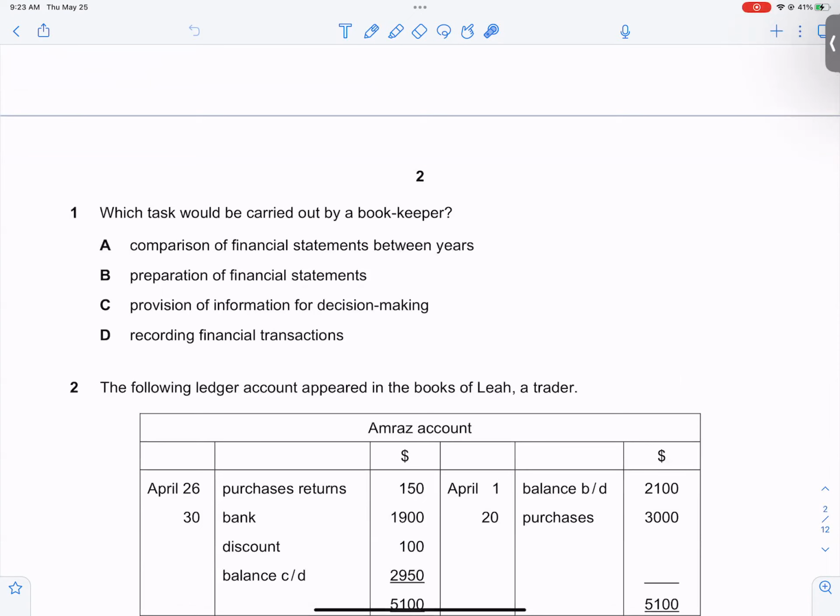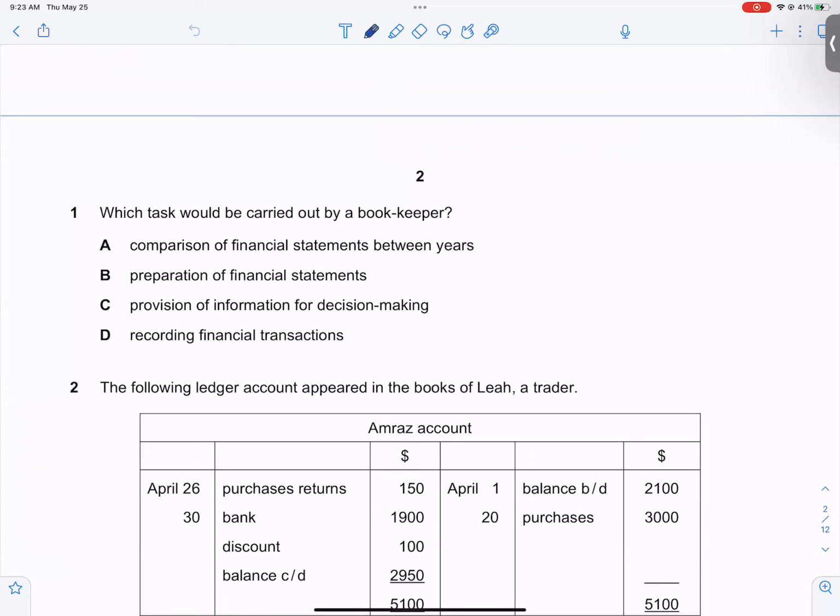The first question, my advice and my suggestion to you all is that you should first read the question and then answer. So which task is carried out by a bookkeeper? Any type of recording is done by a bookkeeper.